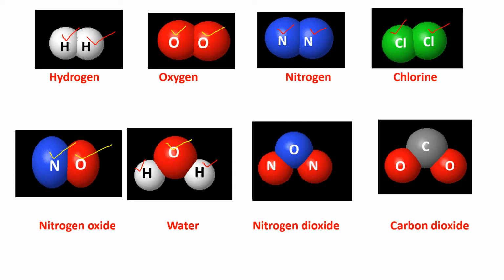Then nitrogen dioxide is made up of two nitrogen atoms and one oxygen atom. Carbon dioxide is made up of two oxygen atoms and one carbon atom. Here all are compounds as they are made up of two or more different kinds of atoms of elements mixed together in fixed proportion.